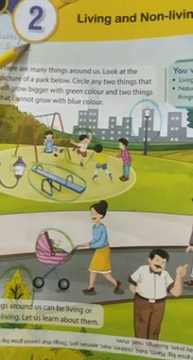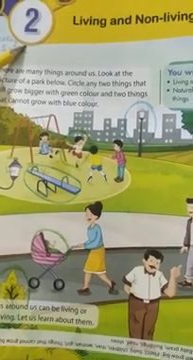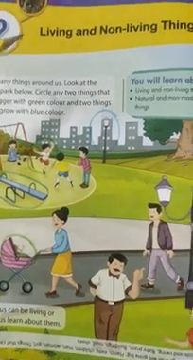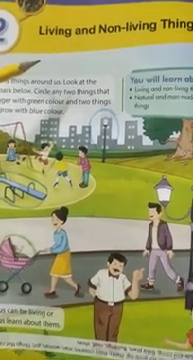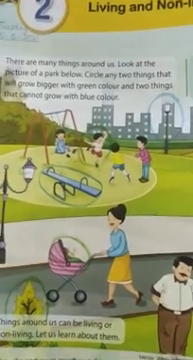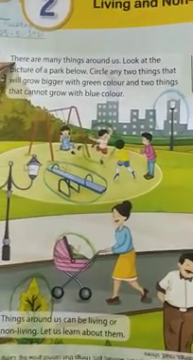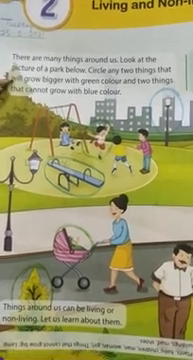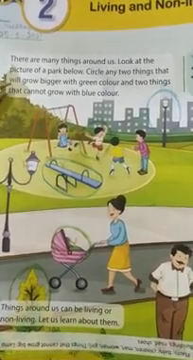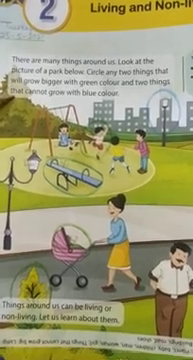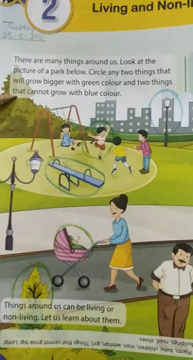And children, today we'll start lesson number 2, living and non-living things. In this lesson, you will learn about living and non-living things and natural and man-made things. Let's start the lesson. There are many things around us. Look at the picture of a park below. Circle any two things that will grow bigger with green color and two things that cannot grow with blue color.